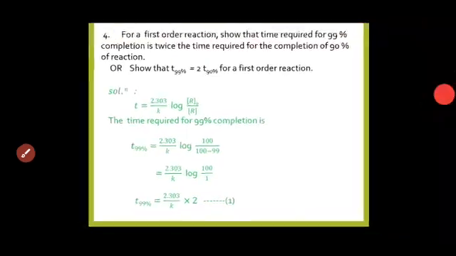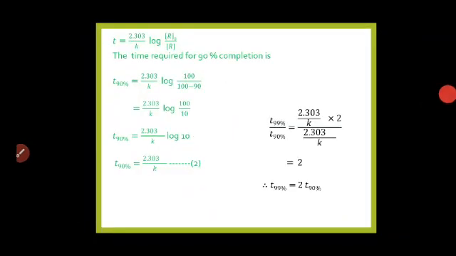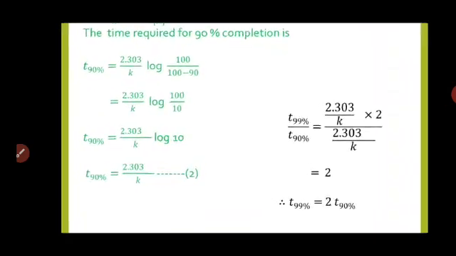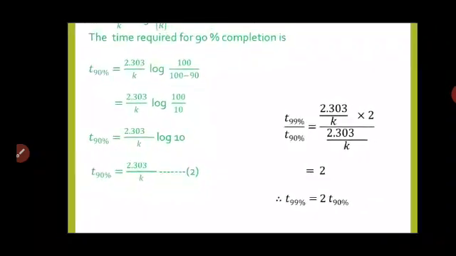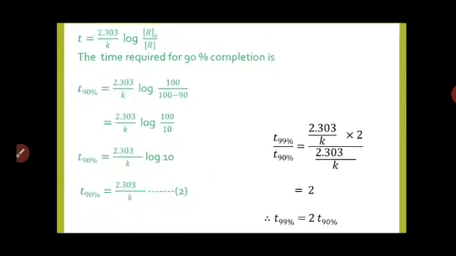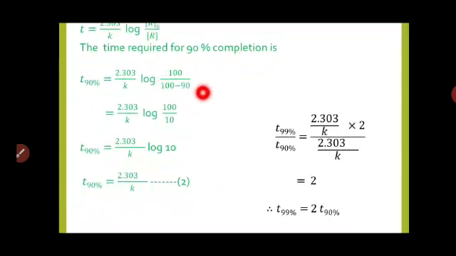Then let us solve T90. Again by using the integrated rate equation, the time required for 90% completion, T 90%, is equal to 2.303 by K log of R0 upon R, where R is 100 minus 90, so this will come as 10. 100 divided by 10 is log 10, and log 10 is nothing but 1. So 2.303 by K will come.